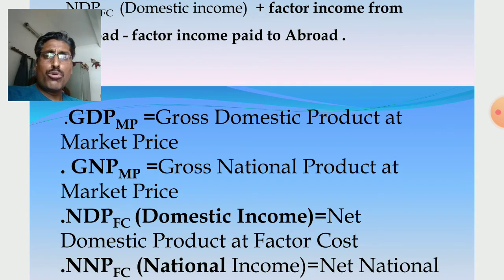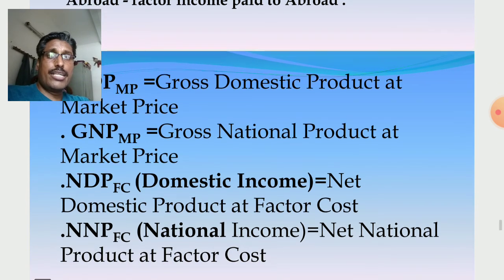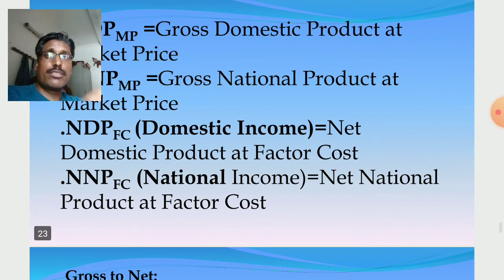How to read the symbols also. GDPmp, gross domestic product at market price. GNPmp, gross national product at market price. NDPfc, it is the domestic income, net domestic product at factor cost. NNPfc, national income, net national product at factor cost. So two things are very important: domestic income symbol is NDPfc, net domestic product at factor cost.